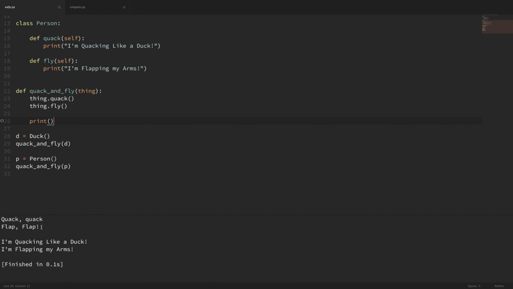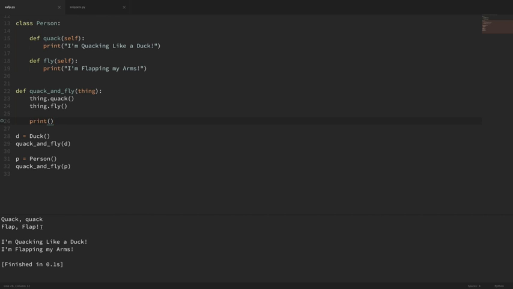And that's what duck typing is. We don't care if it's a certain type of object, we only care if it can do what we ask. So now you might be thinking, well, isn't this dangerous? Can't we pass in just any object that will potentially throw an error? And that's true.